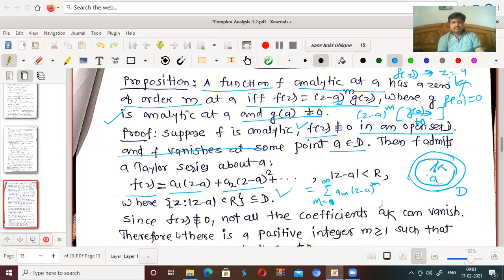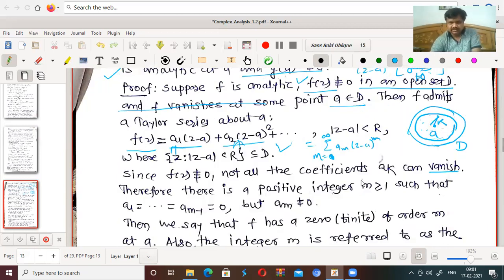Since f of z is not identically equal to 0, not all the coefficients ak vanish. If all these coefficients a1, a2 and so on were 0, that means f of z is identically 0 in this region. So f of z not identically 0 means there are some constants among a1, a2 and so on which are not equal to 0.